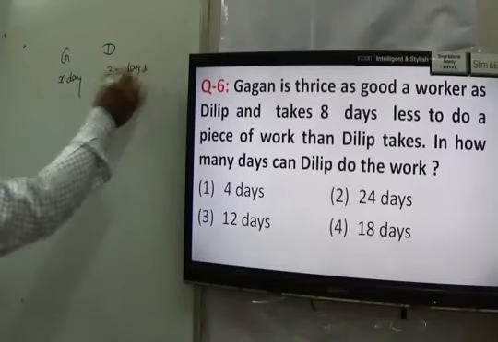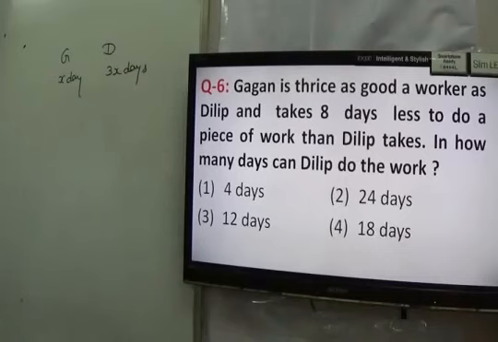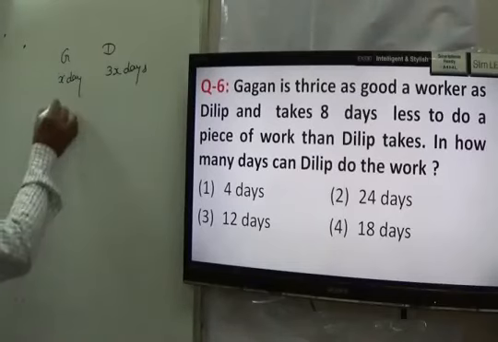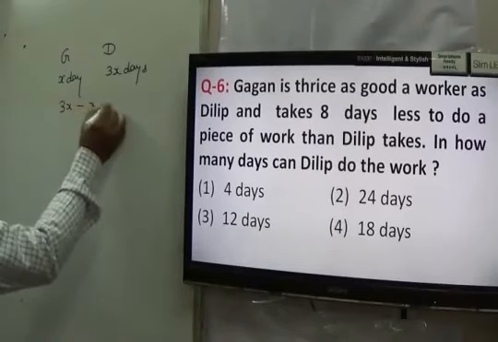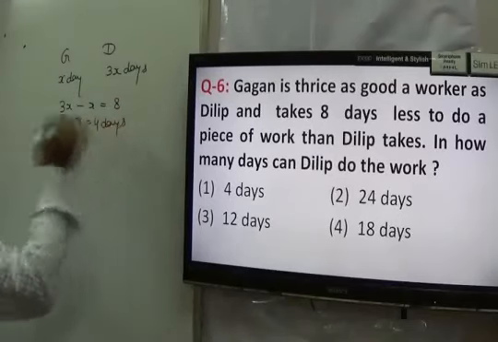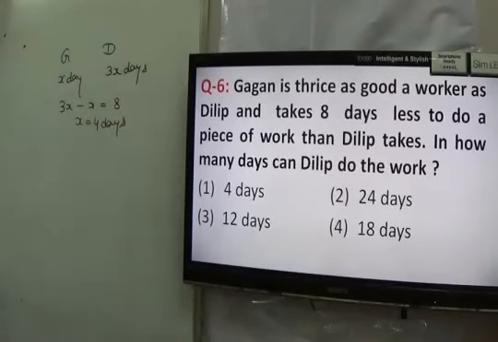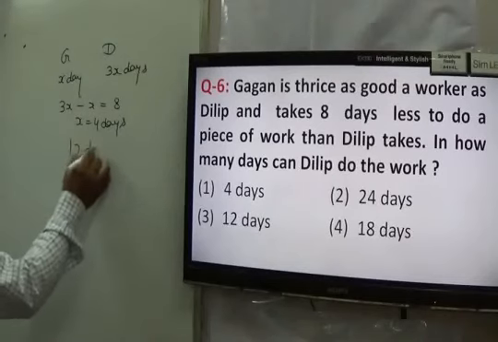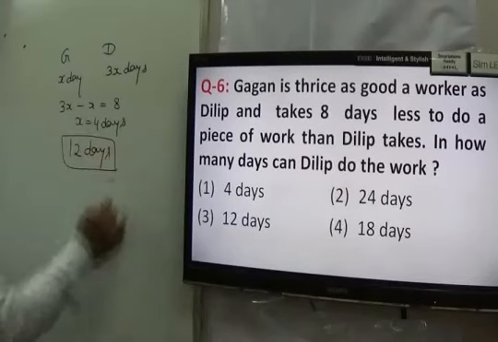The person who is better as a worker takes less time than the other. Gagan takes 8 days less to do a piece of work than Dilip takes. It means 3x minus x equals 8, so x equals 4 days. In how many days can Dilip do the work? Dilip can do the work in 12 days. That becomes your answer. I hope the idea is clear.